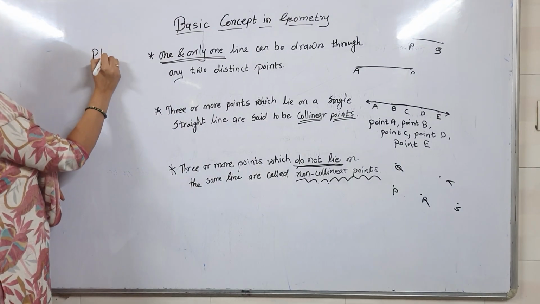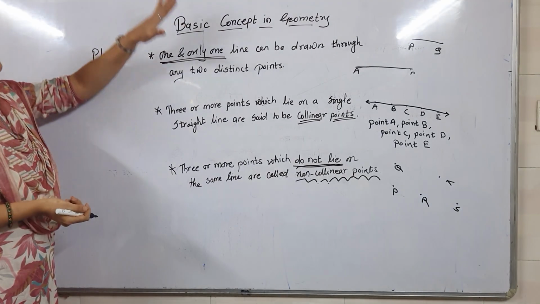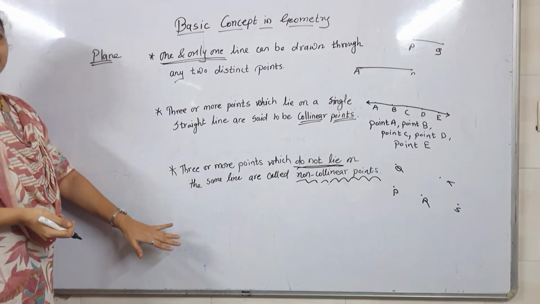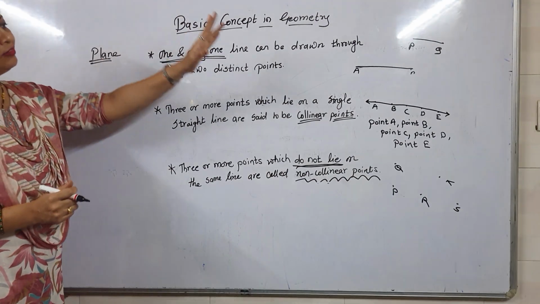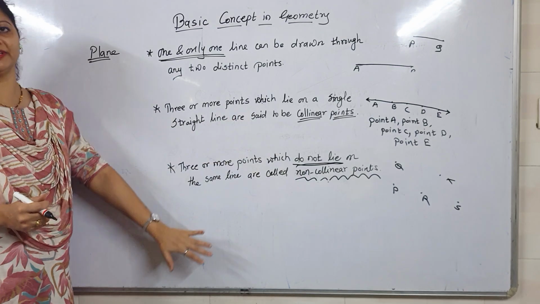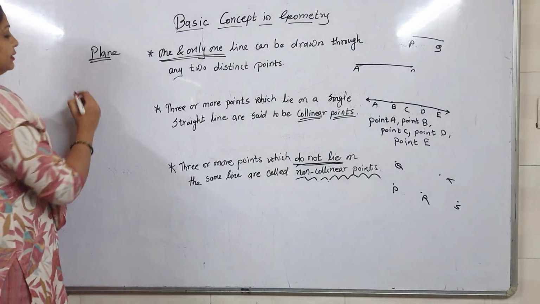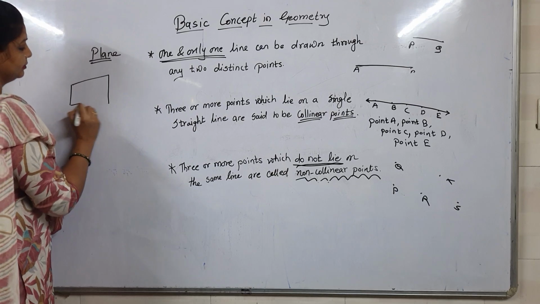Afterward, the next topic is plane. Now, what is meant by plane? The flat surface is called plane. Flat surface. Now, see, this is our blackboard, and this is a very flat and smooth surface. Therefore, the flat surface is called plane. And the diagram of that is like this.